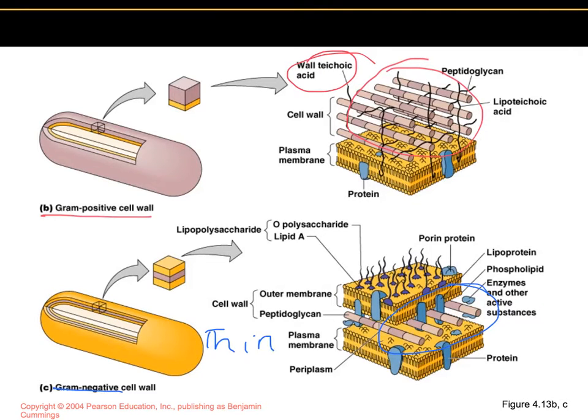It has no teichoic acids, and it has an outer membrane, whereas the gram-positive cell wall is extremely thick and has no outer membrane.